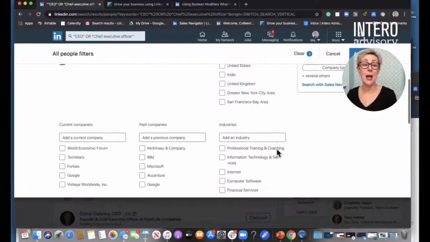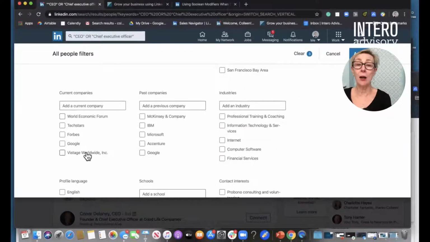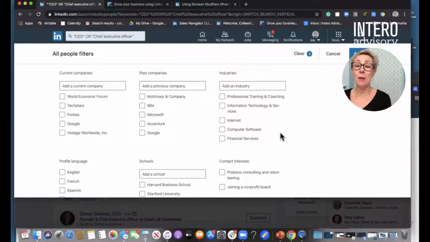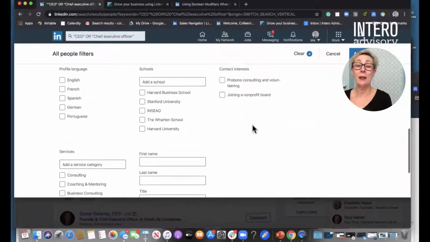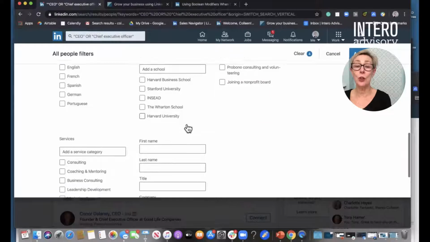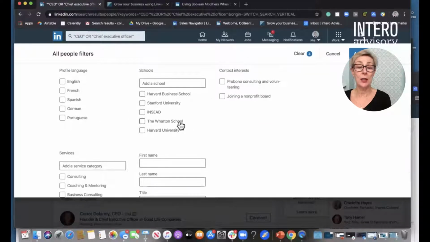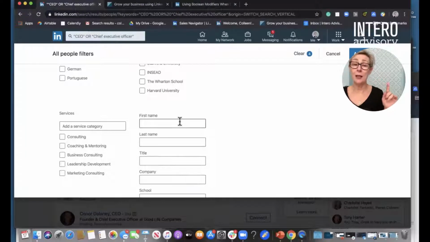It's where I'm based. I can come down. I can see current companies, past companies, industries. Sometimes we use industries. Maybe you do a lot of work in financial services, for example. So I'm going to pull up all the CEOs or Chief Executive Officers who are my second or third level connections in Baltimore in financial services. I can come in, I can continue to choose different filters, and you have to be careful. Sometimes, depending on your network, you might choose too many and you might not get good results because you've narrowed it down too much.